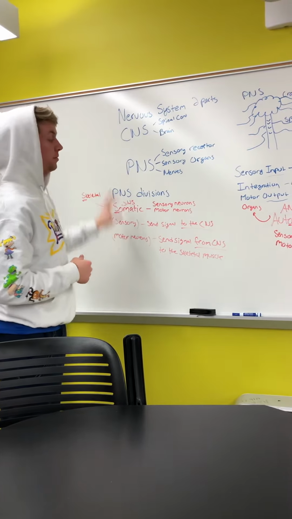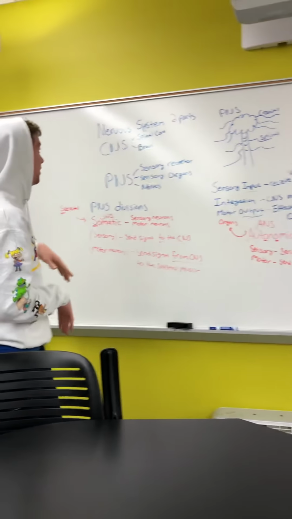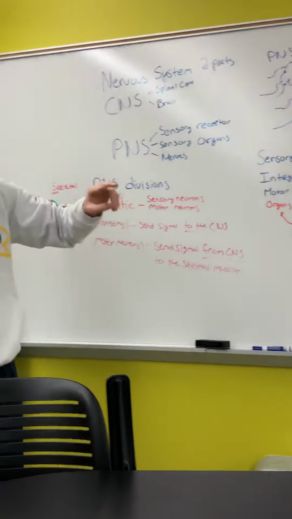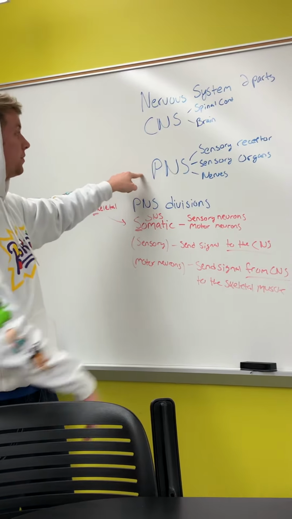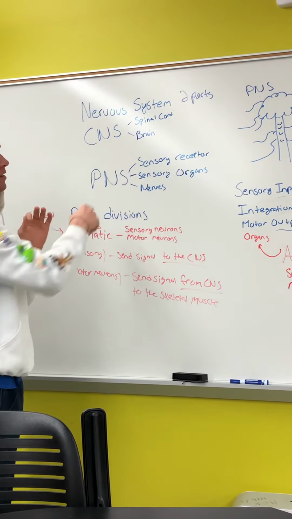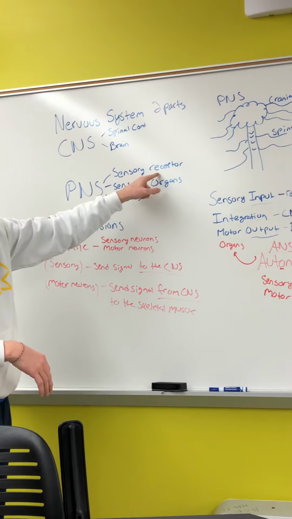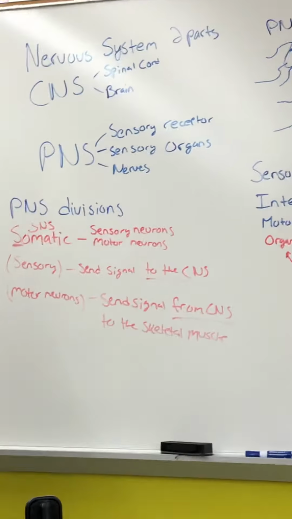I'm gonna talk you guys through all this and how I start putting things in my head through to a whiteboard, okay? So we got our nervous system, right? We got two parts of the nervous system: our CNS and our PNS. In our CNS, we know it's made up of our spinal cord and our brain. That's what we need to associate together. In our PNS, it's made up of sensory receptors, sensory organs, and nerves, all right? And this will make sense in just a little bit.